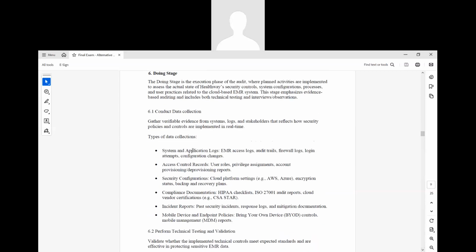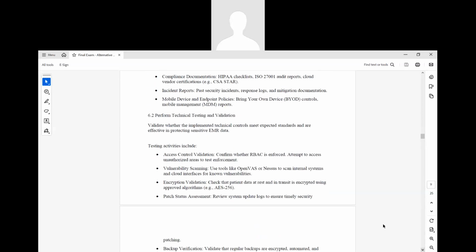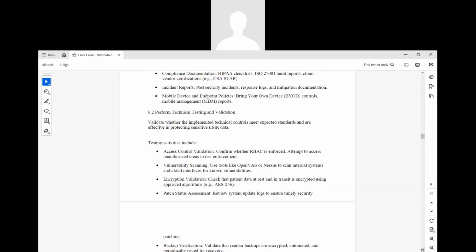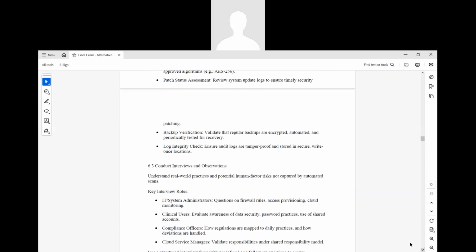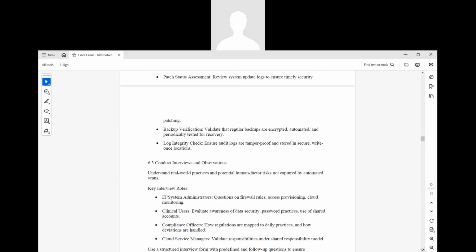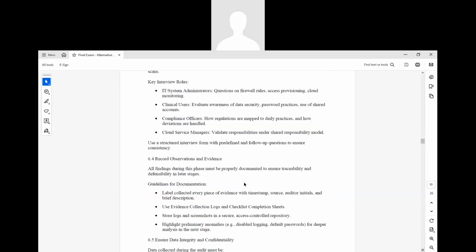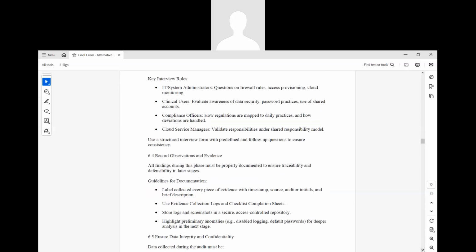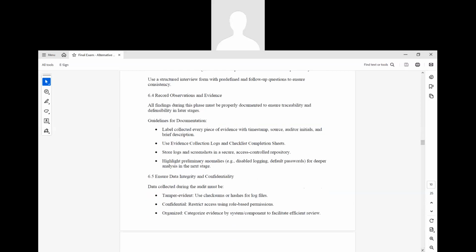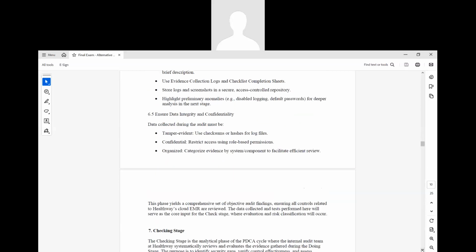What are the things we have to do for the data collection? Then we need to perform technical testing and validation. Those details are also included here, and conduct interviews and observation. These are the different methods we use for data collection, then record observations and evidence, then ensure integrity and confidentiality. All these things are covered under the do stage.